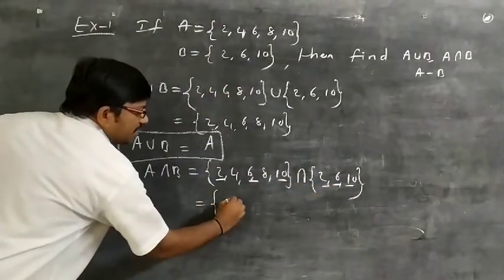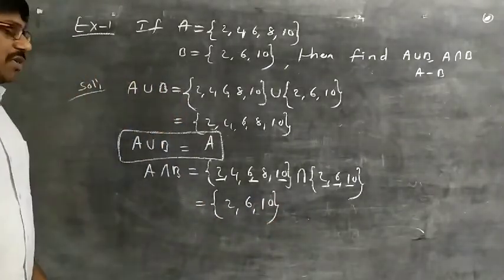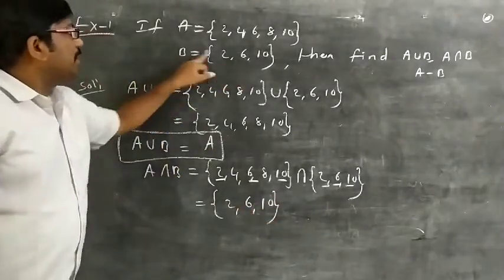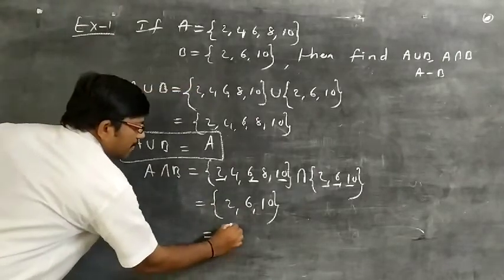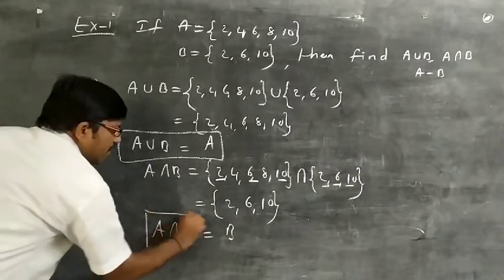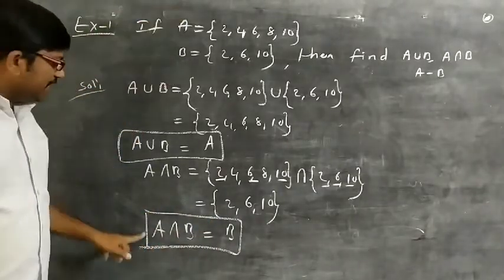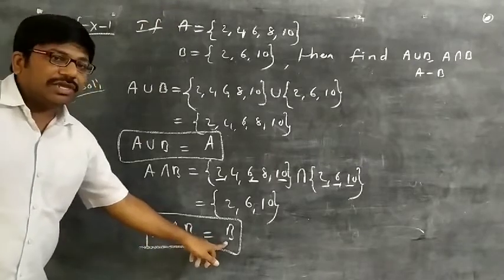So this is A intersection B, and 2, 6, 10 is B. So A intersection B is equal to B. So if B is a subset of A, then A intersection B is equal to B.